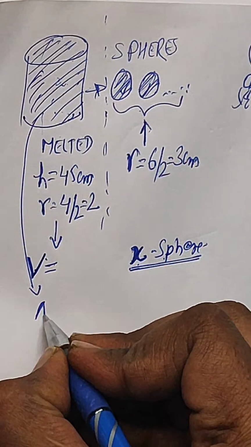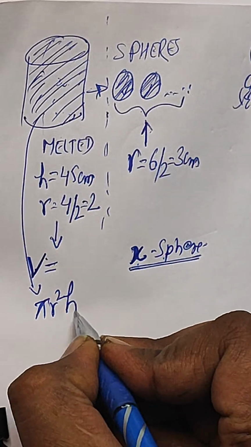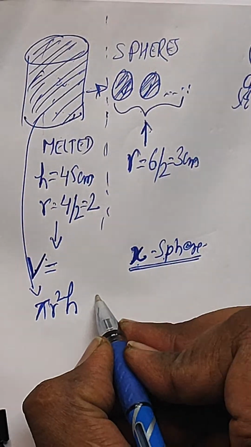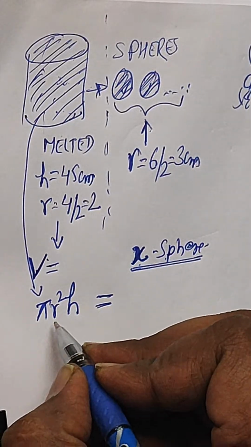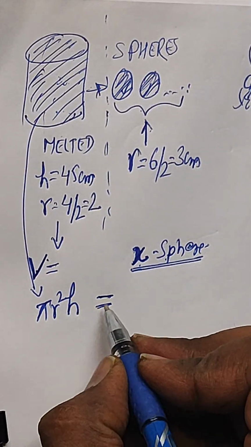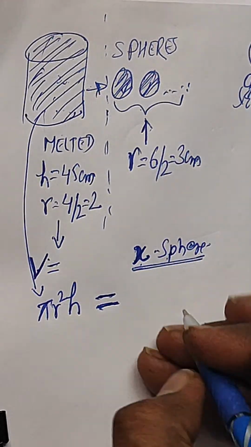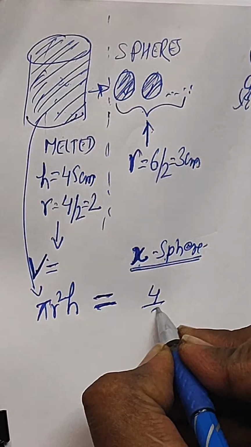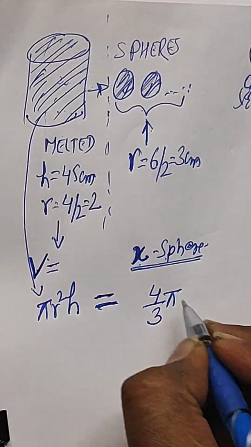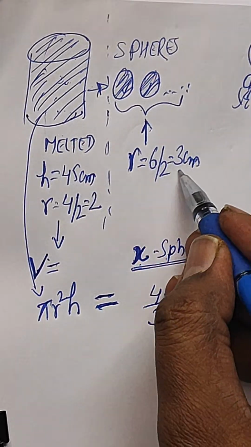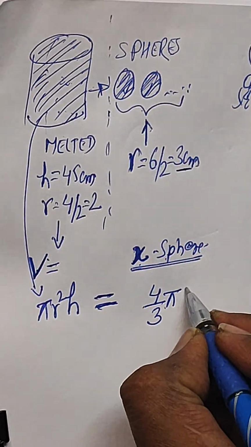And what is the volume of the cylinder? Volume of cylinder is pi r square h, isn't it? If you remember, this is the same. And I think you all remember this now because only 2 months are left, right? And what is the volume of the sphere? 4 by 3 pi r cube. So just put the values over here, and instead of r for a sphere, just take 3.